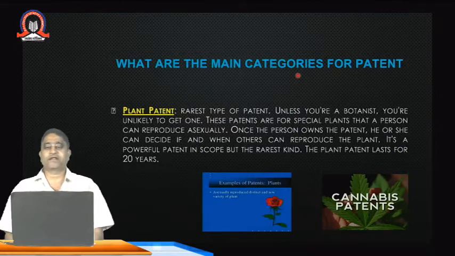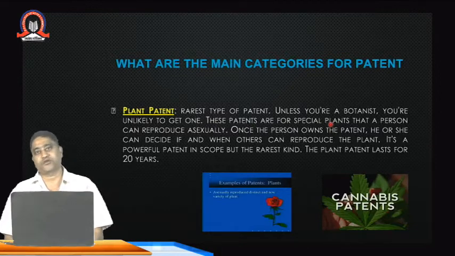What are the main categories of the patent? Coming to the first part, it is called the plant patent. It is the rarest type of patent. Unless you are a botanist, you are unlikely to get this patent right. These patents are of special plants that a person can reproduce asexually, not by the sexual method. It should go for the asexual method.